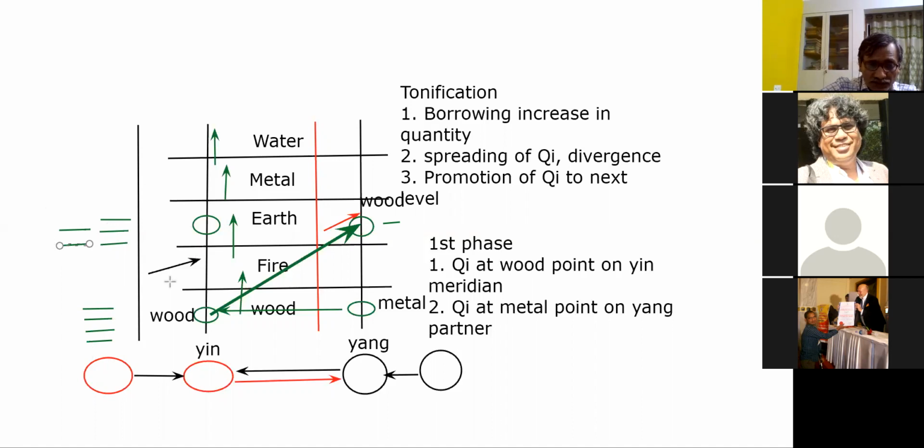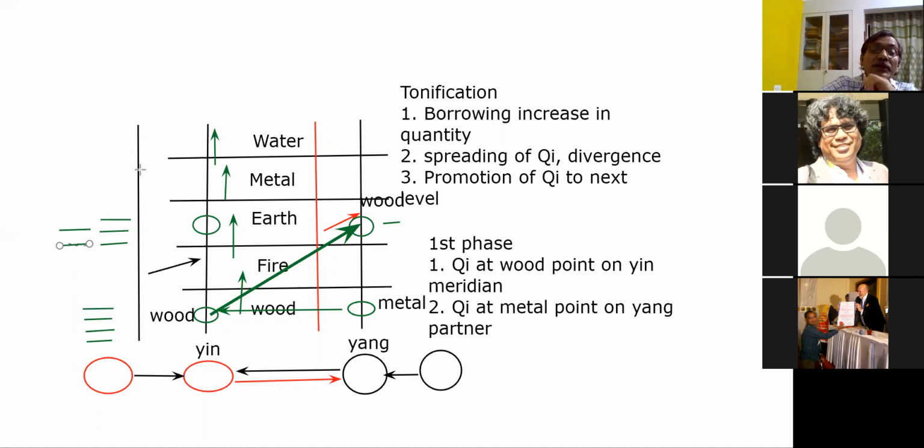So the total Chi generated will now have a different quality, a different mix. You see, the total Chi generated by the liver organ has a mix of, say, 3, 3, 3, 3, 3. But if you increase this to 4, then earth will go to 2. So this will be 4, 3, 2, 3, 3.